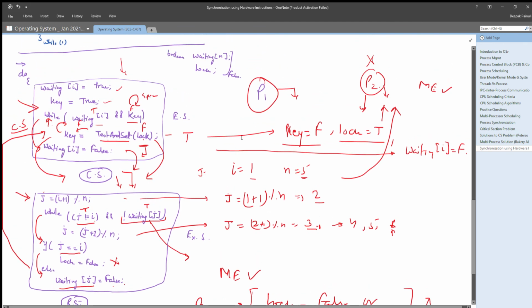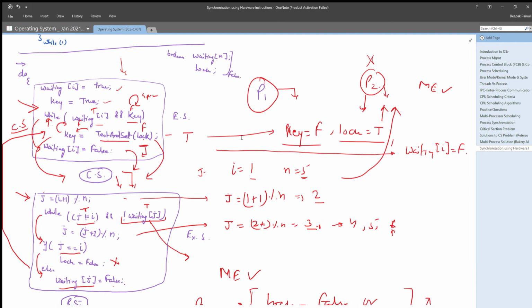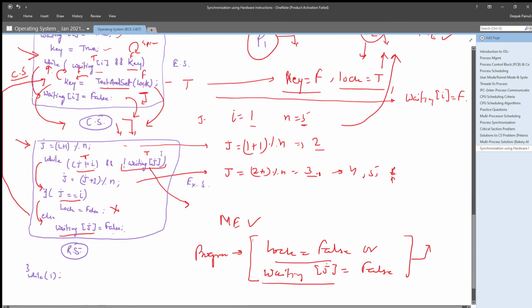So progress is happening here. And bounded wait is also provided by using this and this.